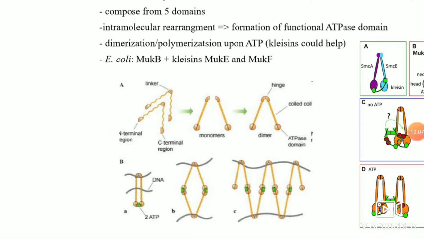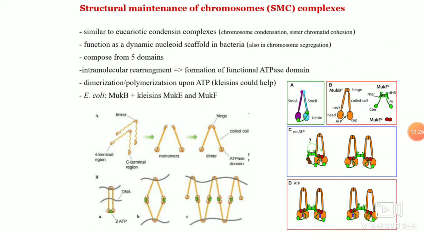So totally they can have 5 regions: the Walker A ATP binding motif, coil region, hinge region, coil region 2, and Walker B ATP motif region. These Walker A and B regions are very interesting. They are signature regions which bind to ATP and then further catalyze the dimerization.